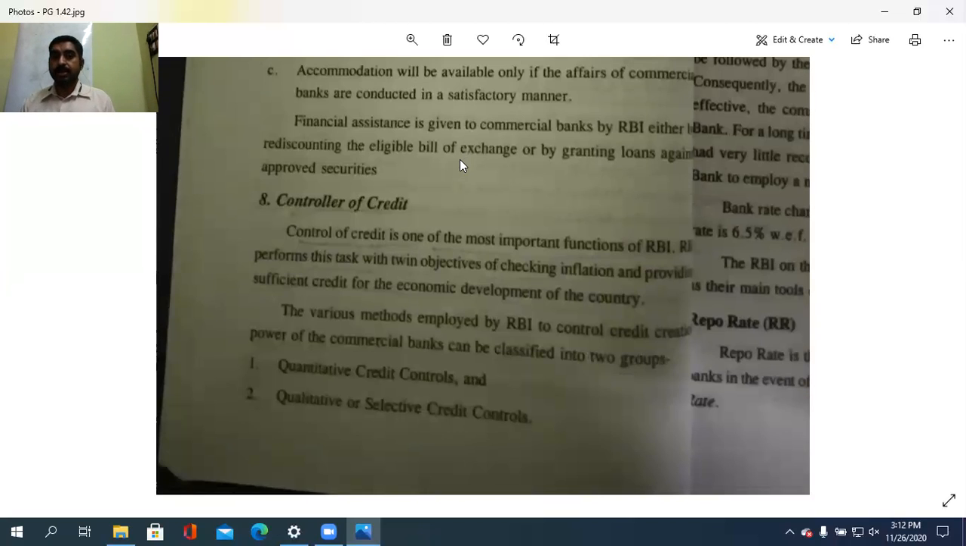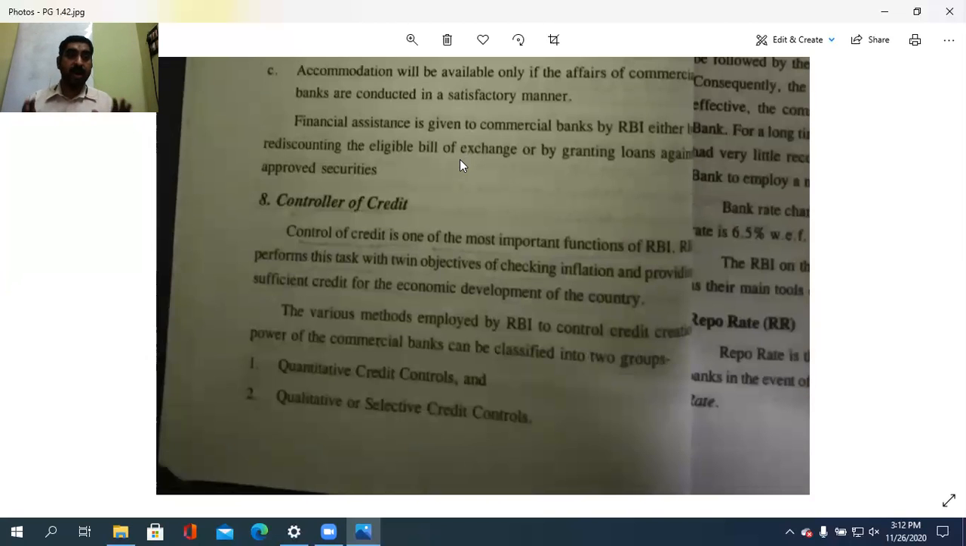Controller of credit. So what is that? Controller of credit, or control of credit, is one of the most important functions of RBI. RBI performs the task with twin objectives of checking the inflation, and providing sufficient credit for the economic development of the country.